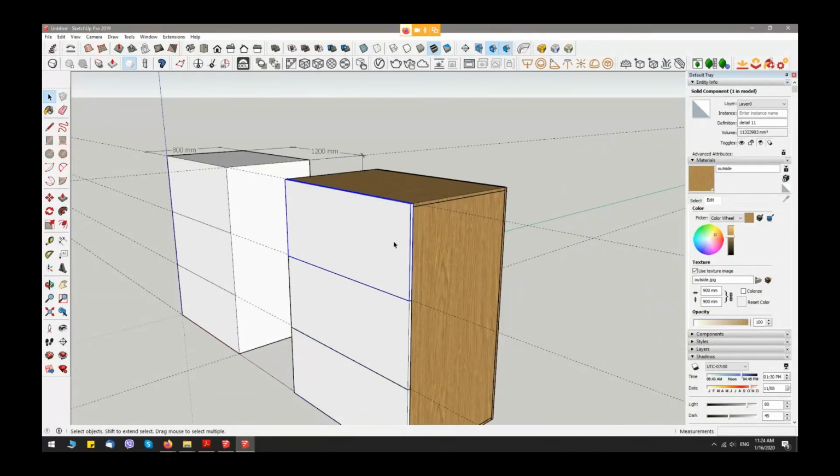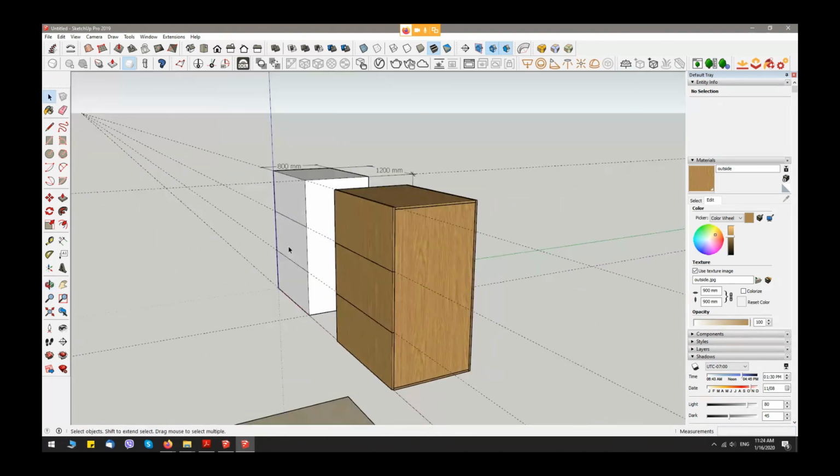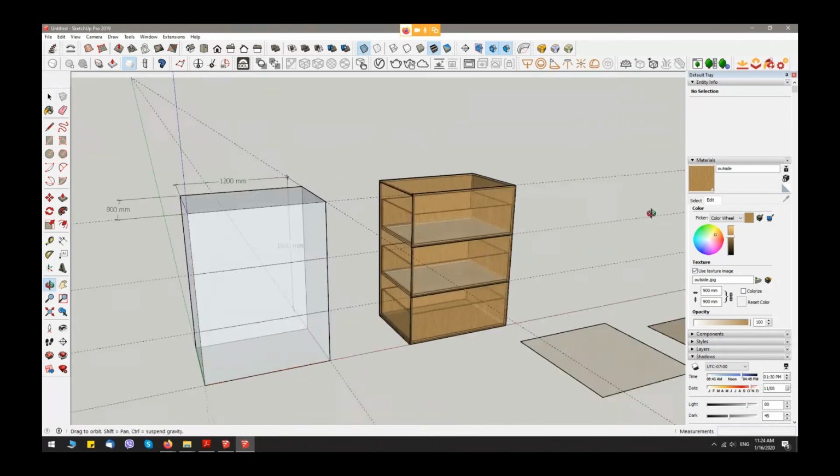And just put the material. I take material from here, I press the bucket, hold my Alt button on my keyboard and press on every single piece. Okay, my model is ready.